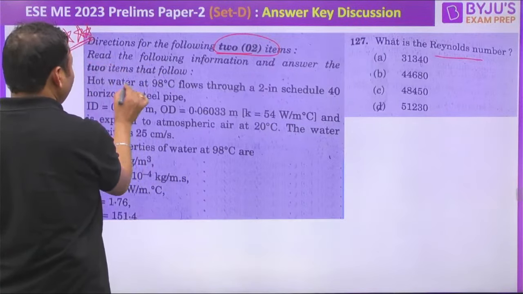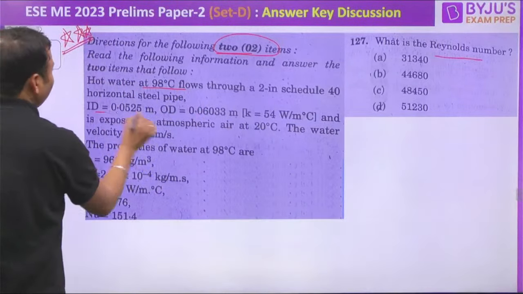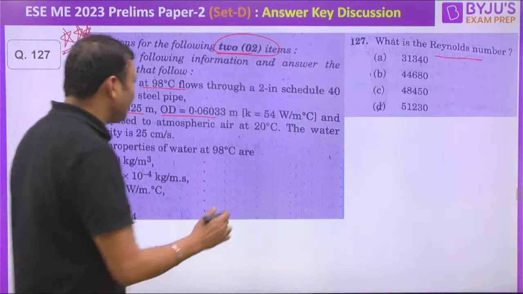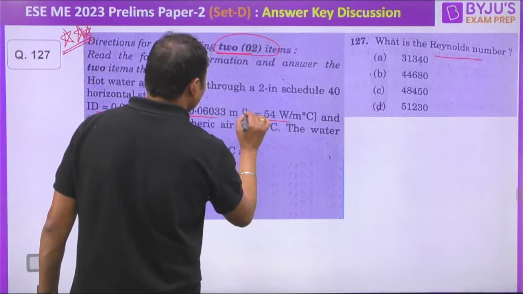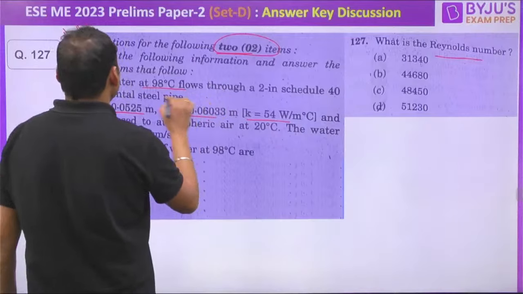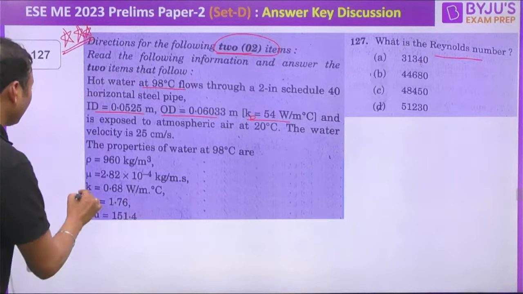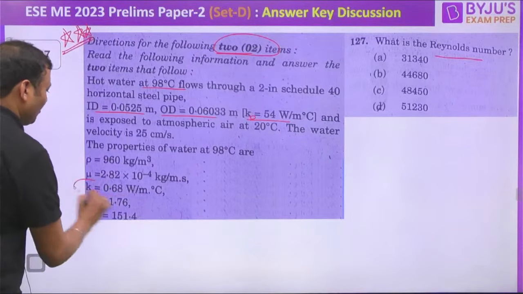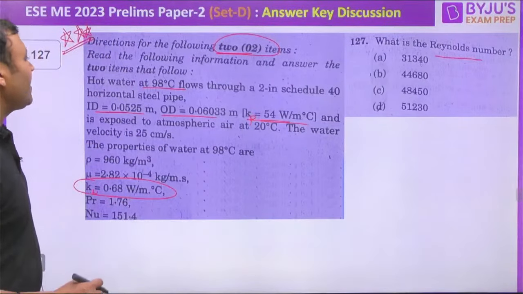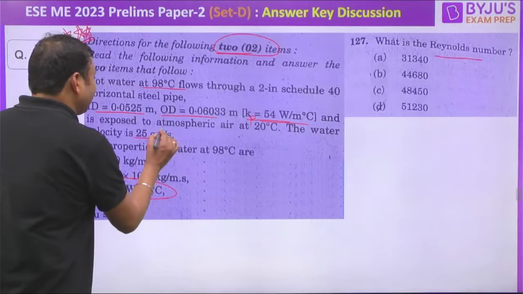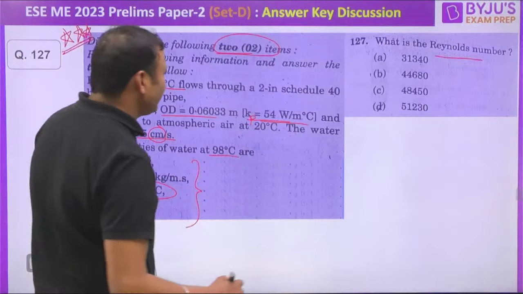So hot water is flowing at 90 degrees Celsius through a horizontal steel pipe. Inner diameter and outer diameter are given. Thermal conductivity of the pipe material is 54, and it is exposed to atmospheric air at 20 degrees Celsius. Thermal conductivity of water is also given. The water velocity is 25 centimeter per second. Properties of water are given as these. What is the value of Reynolds number?